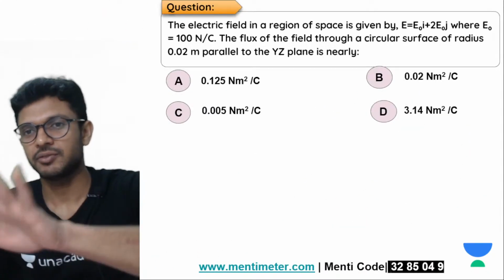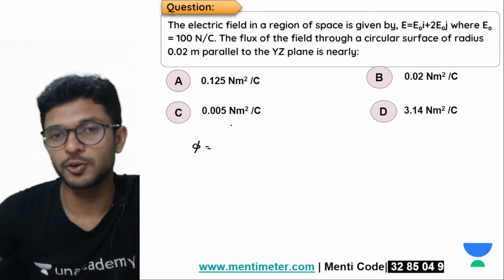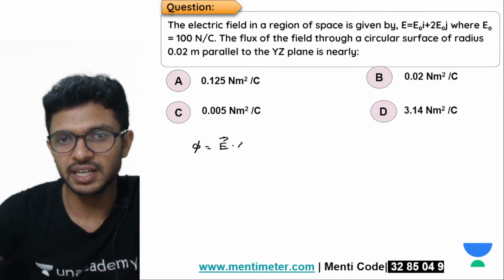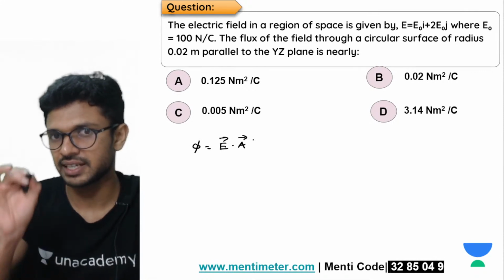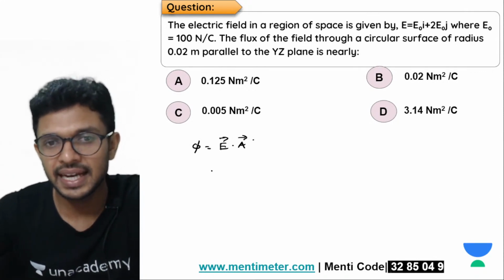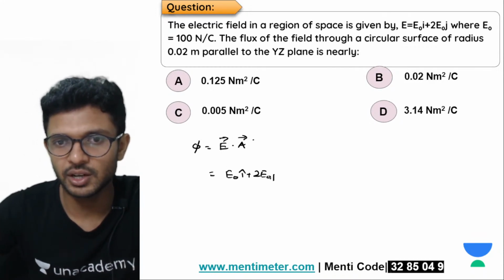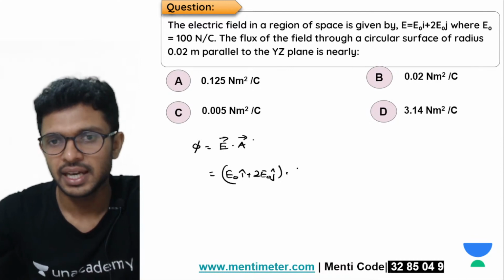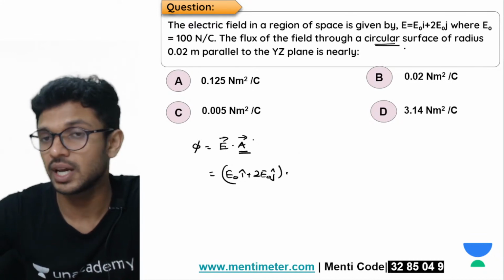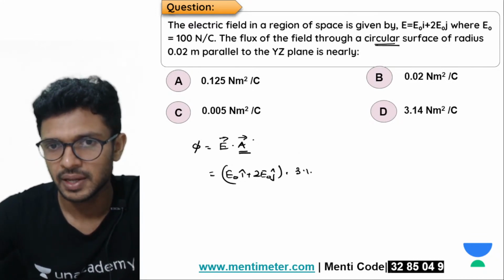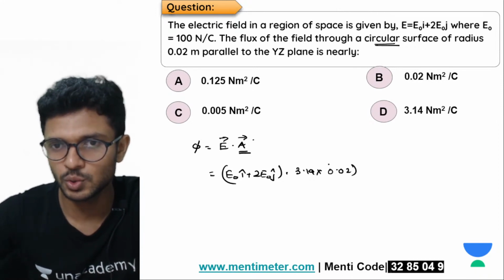Okay, now we have to do this, right? Tell me, what is the formula for flux? Electric field vector dot area vector. Electric field vector dot area vector is the formula for flux. Now, the electric field vector is directly given: E naught I cap plus 2 E naught J cap. But the area vector, we know the magnitude. It is a circular surface, so area is pi, that is 3.14, into r square, that is 0.02 square.